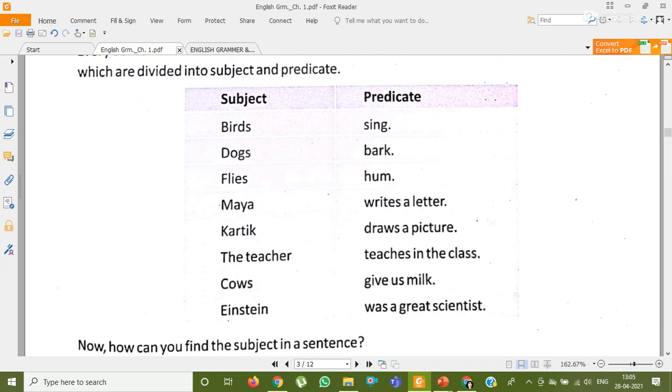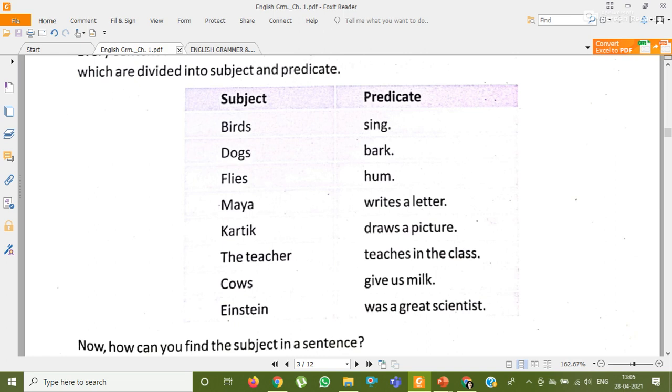Here some examples are given like birds sing. So birds is the subject. The sentence is about birds and what the bird does, sing. Dogs bark. Similarly flies hum. So here the sentence is about dogs, about flies, and what the dogs do, they bark. So that is the predicate. And flies, what they do, hum. So that is the predicate.